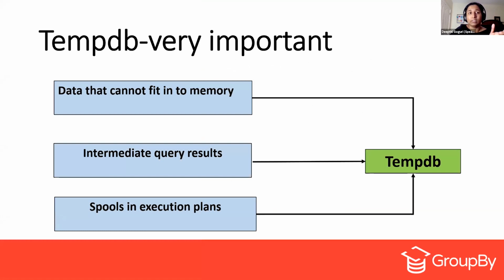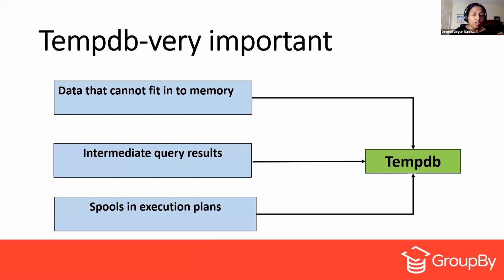Why is TempDB very important? There are several reasons, but when we talk about our queries, whenever we run a query and the data cannot fit into memory, where does that go? It goes into the TempDB, right? And if we have intermediate query results, where do those go? Those go to TempDB as well.